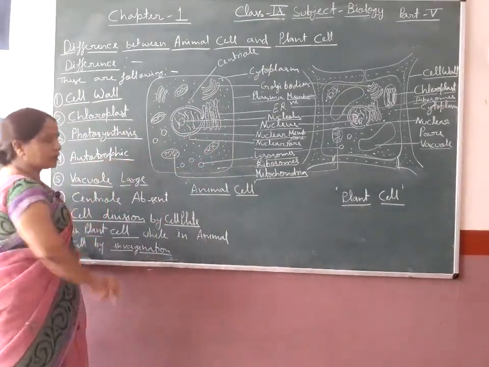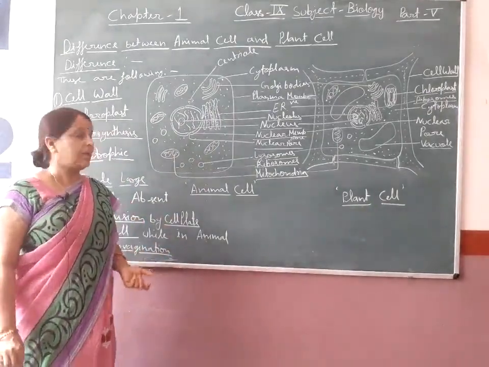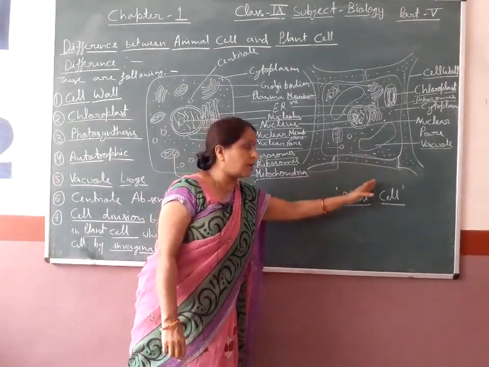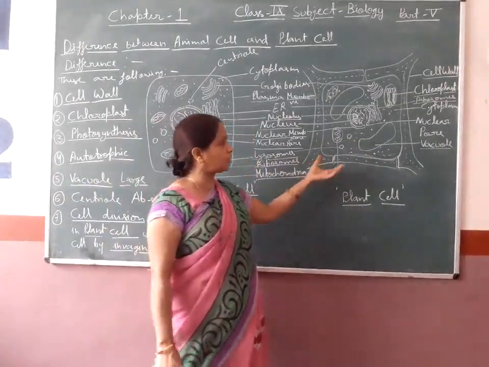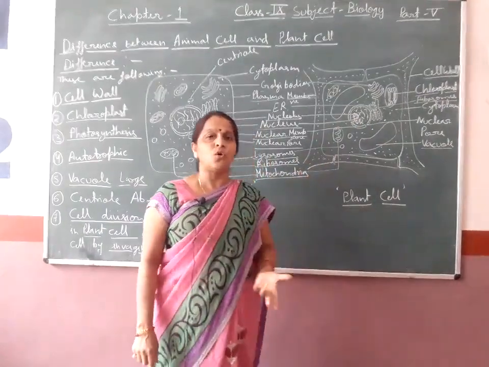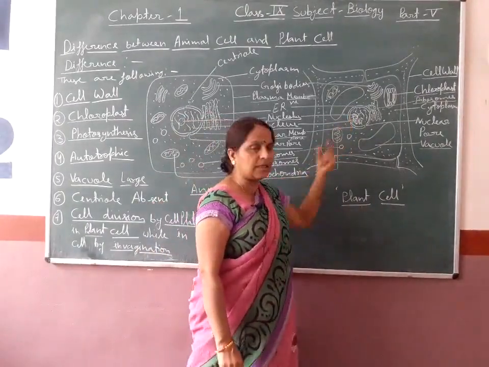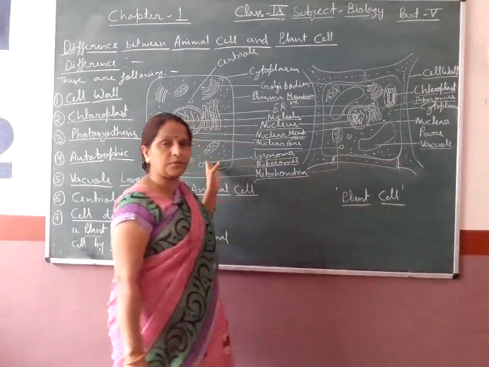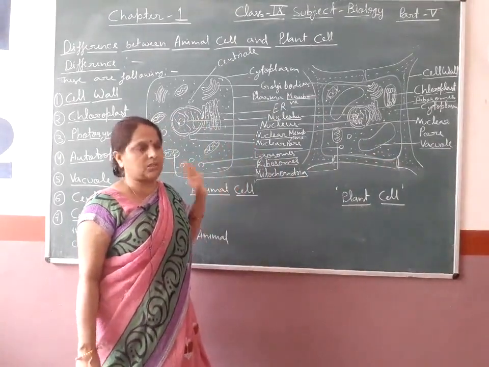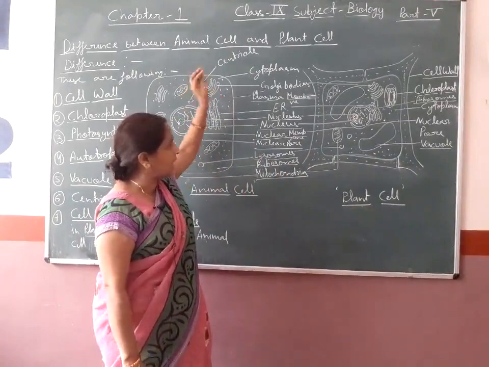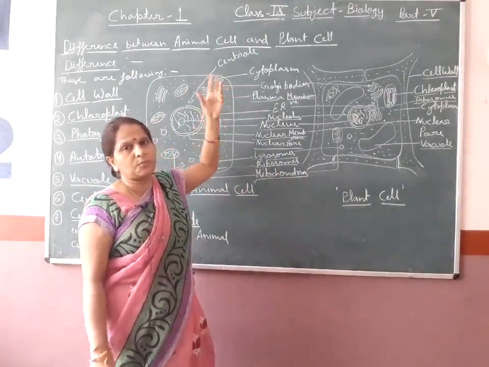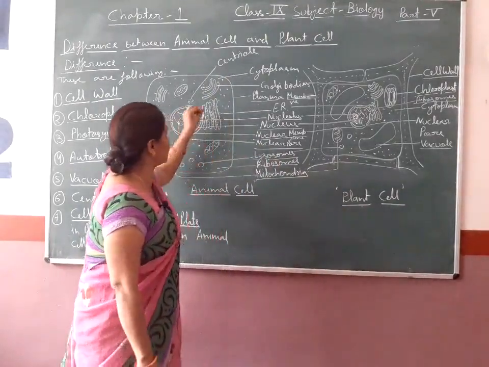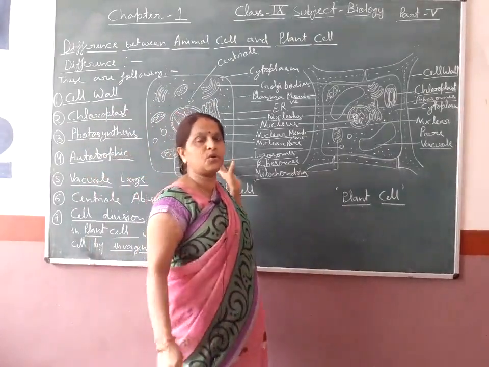On the basis of photosynthesis and mode of nutrition, the animal cell is heterotrophic in nature and the plant cell is categorized as autotrophic, because they do the process of photosynthesis and make their own food. So these are autotrophic in nature. They are not dependent on other organisms. But in the case of animal cells, all animal cells are heterotrophic in nature. They lack chloroplast, so there is no chance of photosynthesis, and there is no formation of their own food.